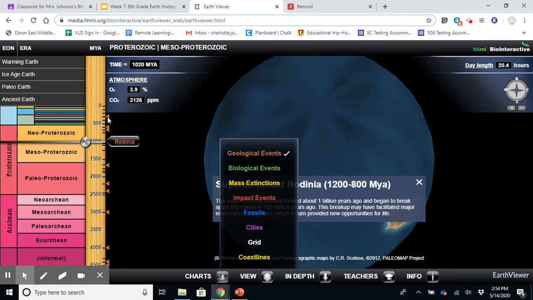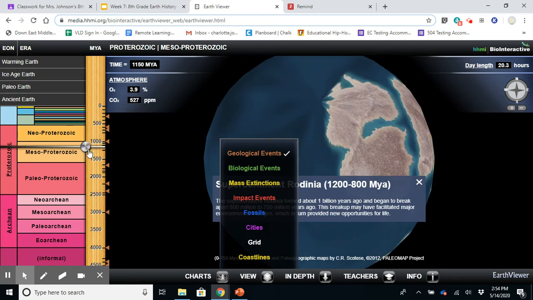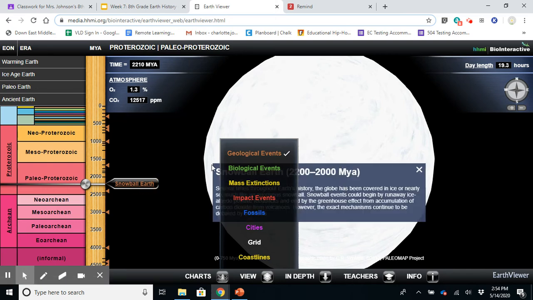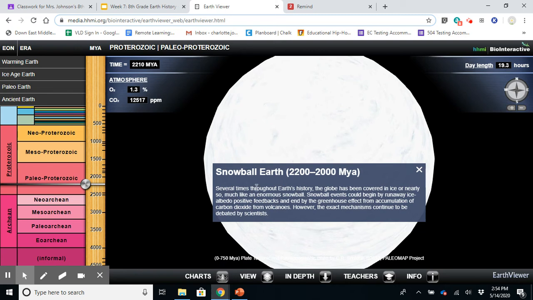So if you see where these little arrows are pointing, that's going to give you historical events that have happened. So you can pick one of these. You can see that there's multiples, but I only want you to pick one to actually talk about. So maybe you want to look at the snowball Earth. So if I do that and I click on this, let me click out of the view thing. It gives you kind of a synopsis about the different event.